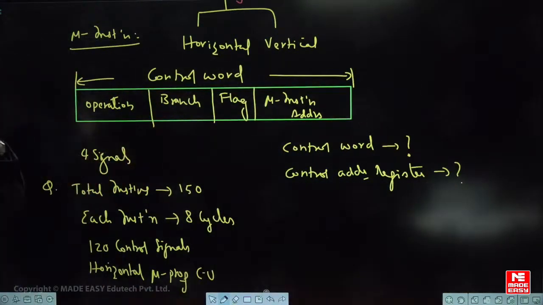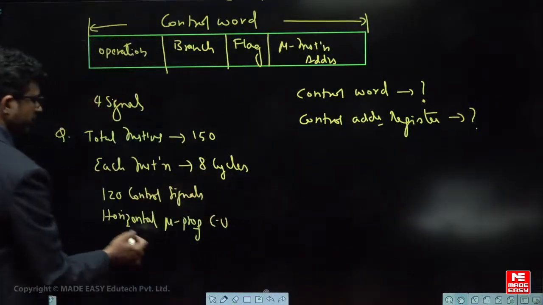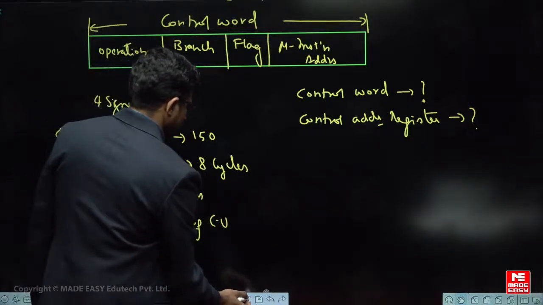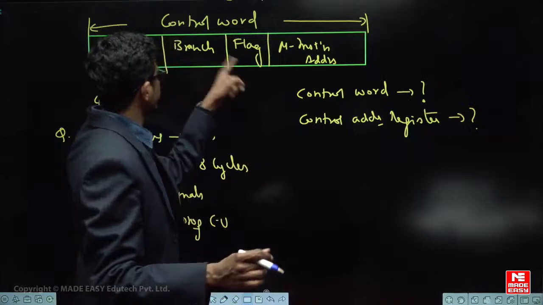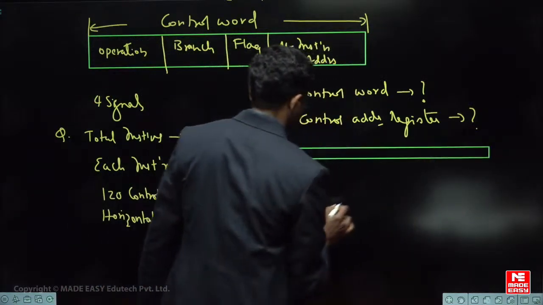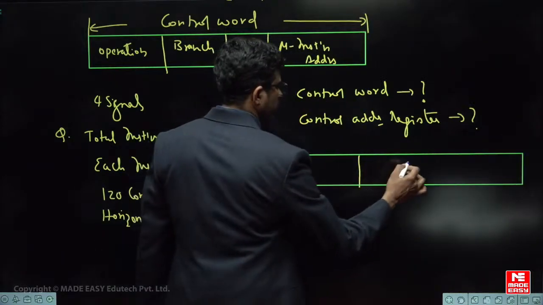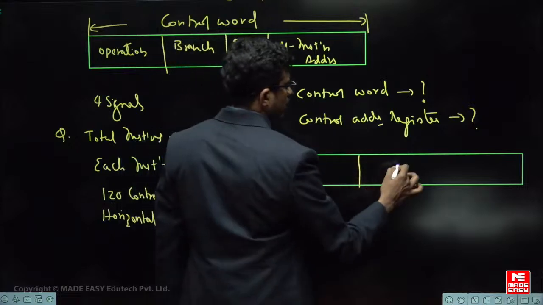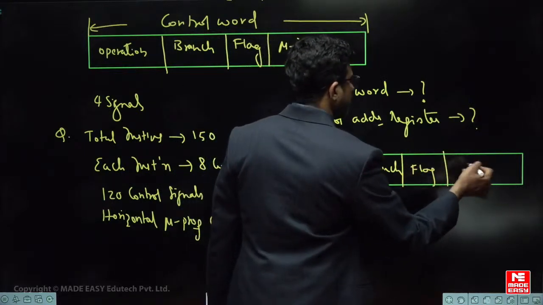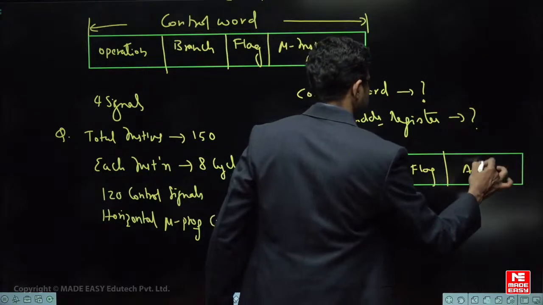So first of all you should know how much control memory is required for this. So very simple. पहले इसका फॉर्मेट, horizontal means 1 control signal 1 bit each. Very simple. So in such a format, see what it is. So he did not give anything about the branch and flag, so avoid that, don't worry about that, right. So how will the format be, let us see. So this is the format, right, simple. So here this is the operation field. So these fields are not given for us. So branch field and flag field are not given, and next micro instruction, how many bit address is required, you have to find out. So this is the micro instruction address. So very simple.